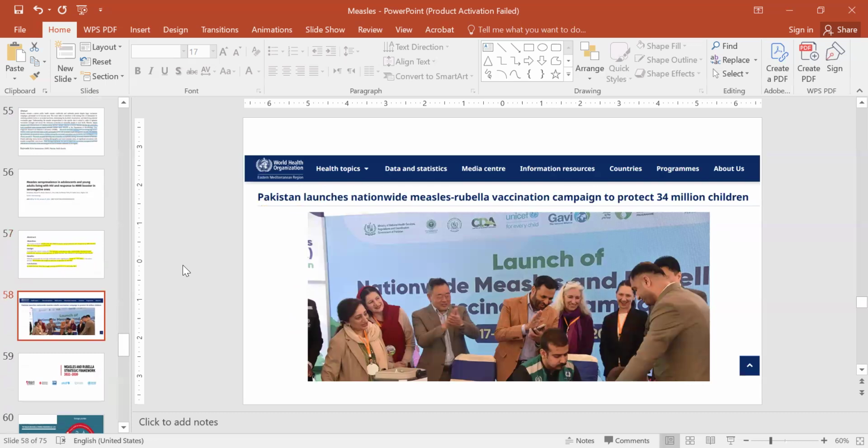So this was a campaign recently done in Pakistan, and WHO published it on their website. Pakistan launches nationwide measles rubella vaccination campaigns to protect 34 million children.